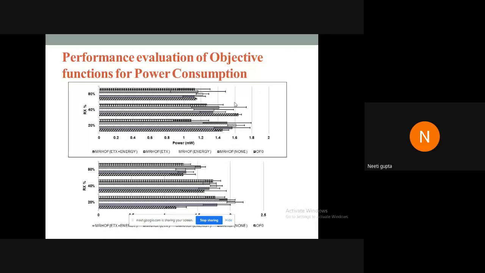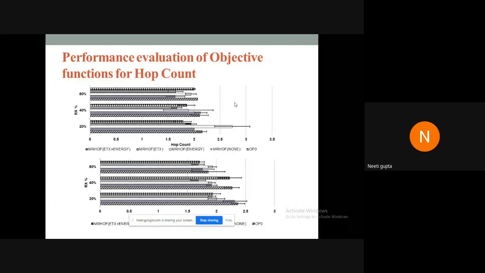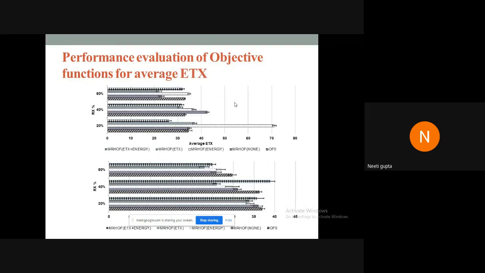Similarly, we obtained the results for power consumption, for hop count, average ETX, expected transmission count, which is a measure of the number of transmissions which are required from source to destination. So based upon this metric, a path can be selected from source to destination. Obviously the path which leads to lower average ETX will be the best path which will be selected.